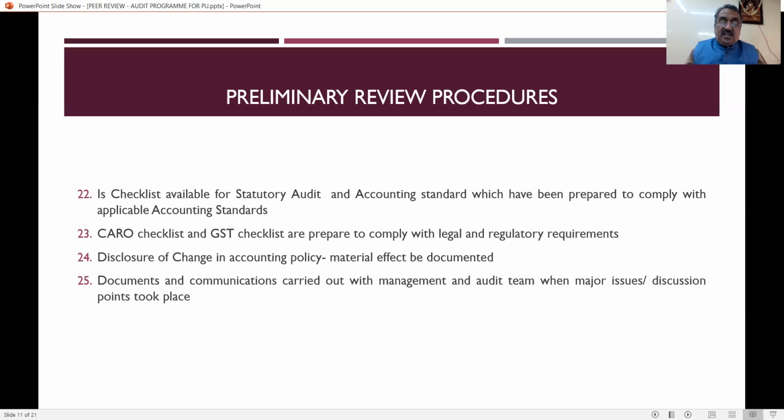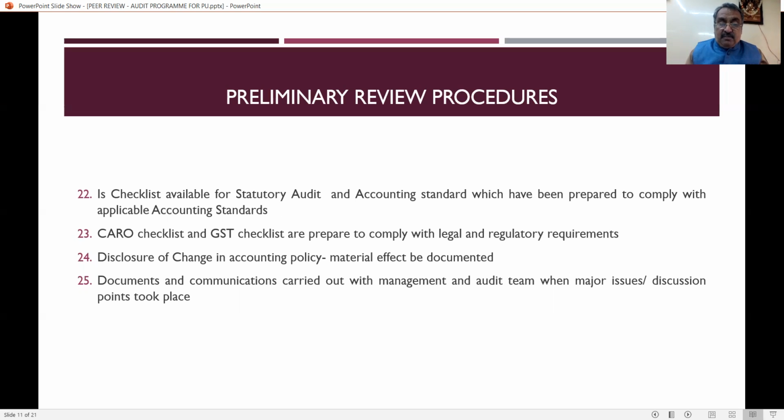And if there is any change in the accounting policy, that also has to be properly documented. And in case the change is material in nature, for example a change from cash system to mercantile system, everything has to be properly recorded. And if it has a material effect on the company, whether the same has been taken care of by the practicing unit, it is the duty of the reviewer to see that the practicing unit has taken enough steps to disclose the change in the accounting policy.